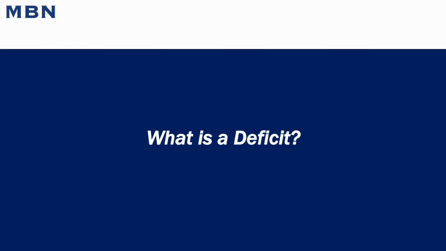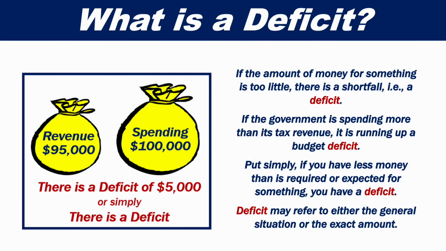What is a deficit? If the amount of money for something is too little, there is a shortfall. That is, there is a deficit. If the government is spending more than its tax revenue, it is running up a budget deficit. Put simply, if you have less money than is required or expected for something, you have a deficit.